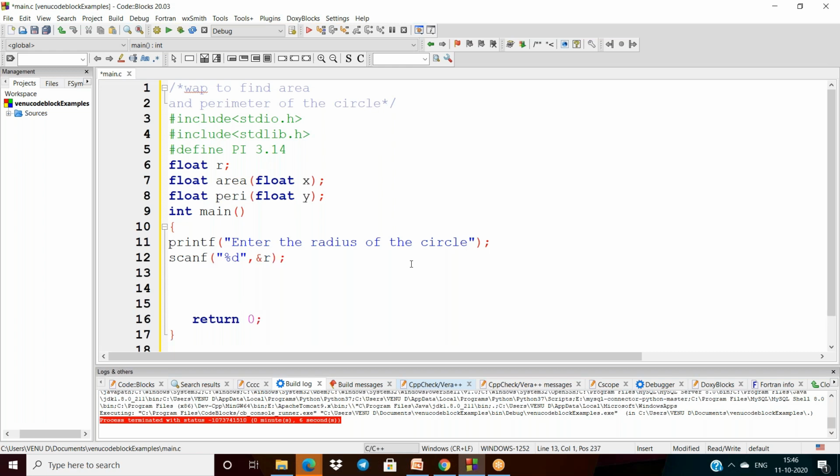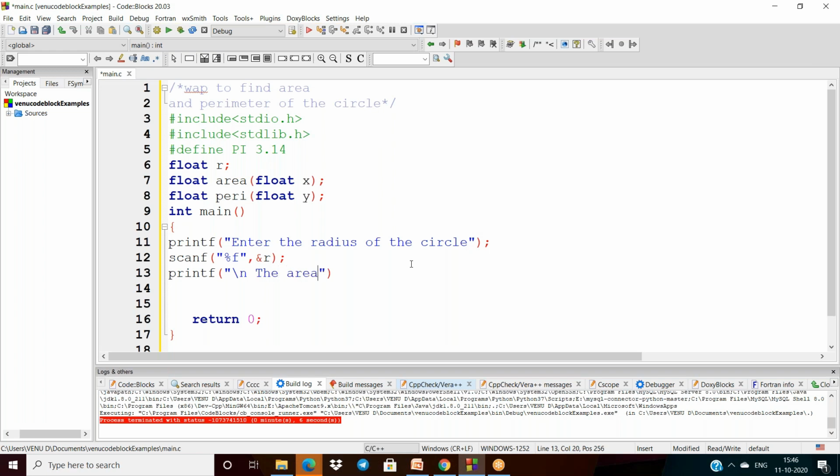Once the radius is read, I have to call the function, and the function return type is float. The radius type is float as well, so I have to use percentage f. The format specifier is percentage f.